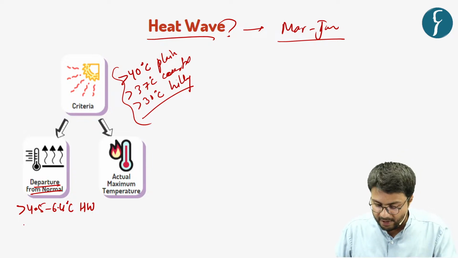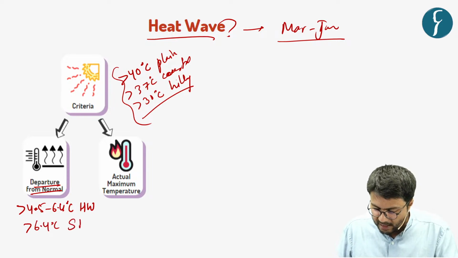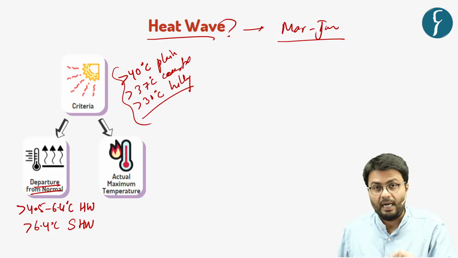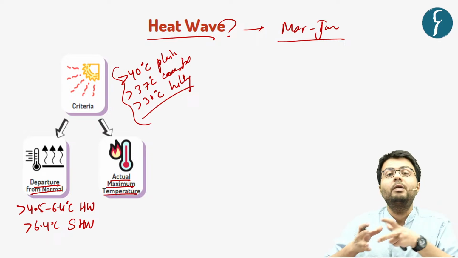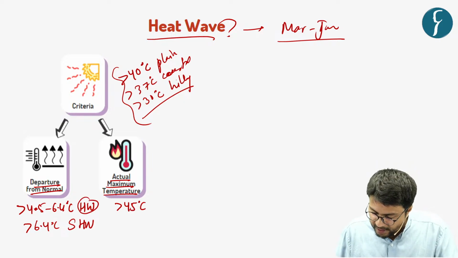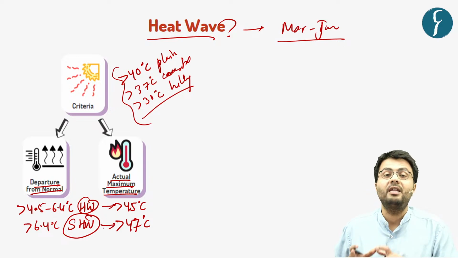On the other hand, if the temperature shoots more than 6.4 degrees centigrade, this is categorized as a severe heat wave condition. Now, there is also a second criteria, and this is the departure from actual maximum temperature. Because if the temperature is more than 45 degrees centigrade, this is categorized as a heat wave. And whenever the temperature exceeds 47 degrees centigrade, it is categorized as a severe heat wave.